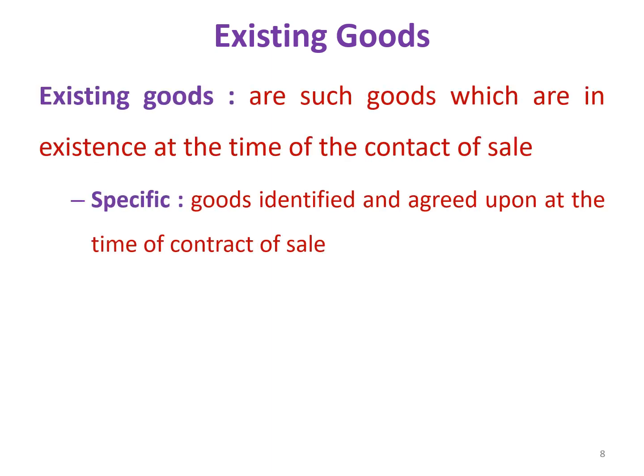What do you mean by existing goods? Existing goods are such goods which are in existence at the time of contract of sale. That is, those owned or possessed or acquired by the seller at the time of contract of sale. These existing goods may be of three types. The first one is specific goods. Specific goods: Section 2(14) of the Sale of Goods Act says that specific goods means goods identified and agreed upon at the time the contract of sale is made.